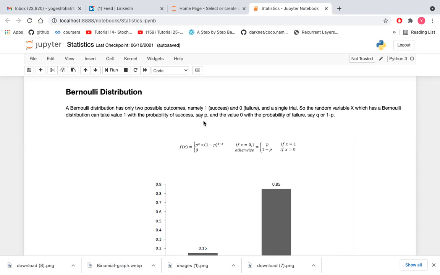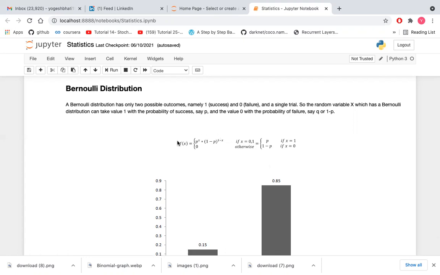This is known as the probability mass function for Bernoulli distribution, where x belongs to 0 and 1. If x equals 1, we can write p. If x equals 0, it is 1 minus p, where we are getting this value by putting x equal to 1 inside this function. So in this way we are getting a Bernoulli distribution of a random variable.